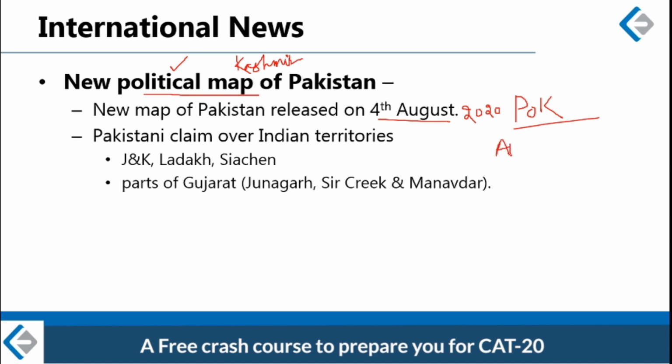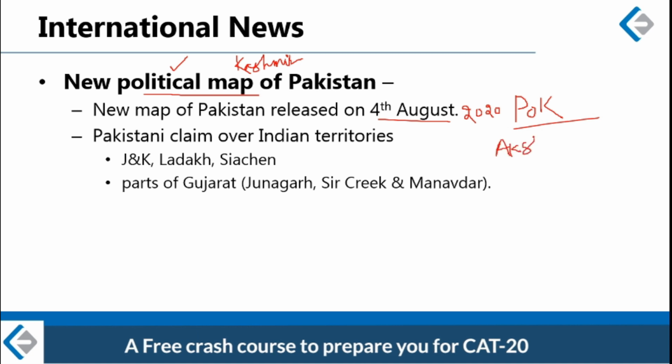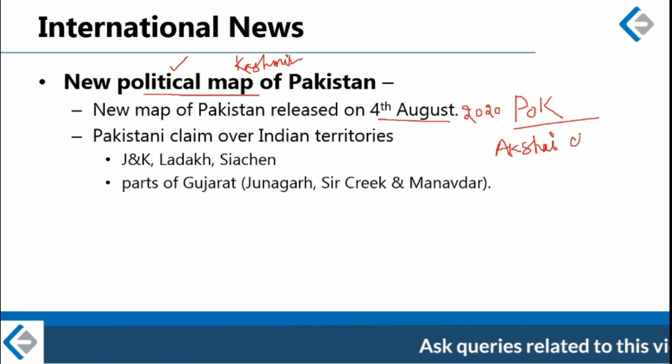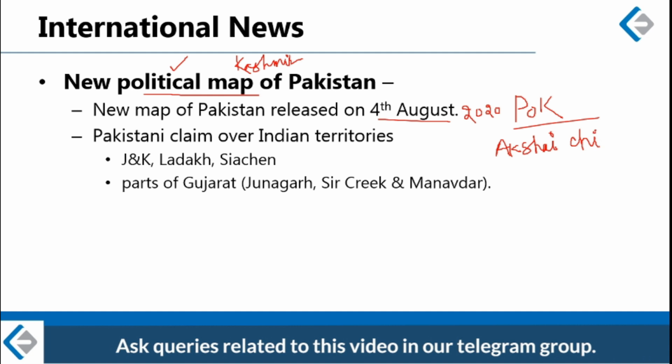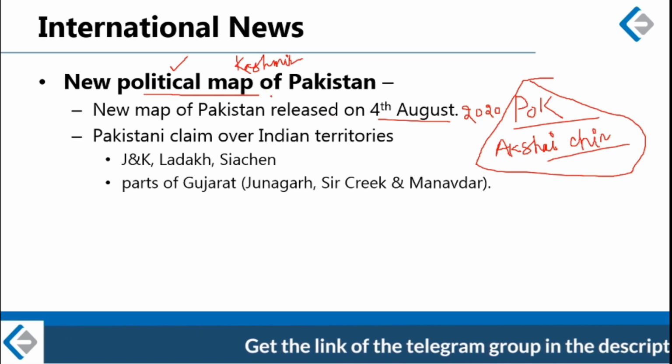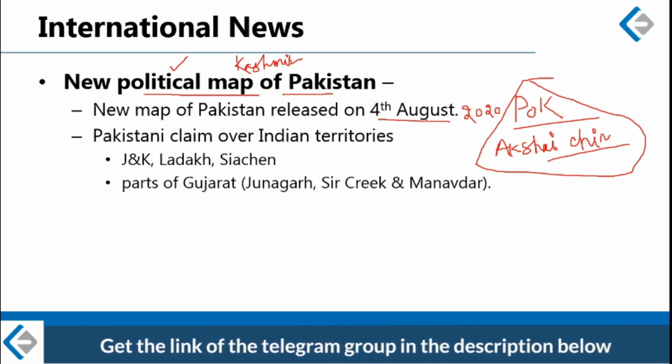I hope you know what POK and Aksai Chin are. POK is the Pakistani held part of Kashmir, and Aksai Chin is the Chinese held part of Ladakh. While India released its new map last year, both of these parts were shown as India. In response, Pakistan this year has released a new map and has shown these to be a part of Pakistan.